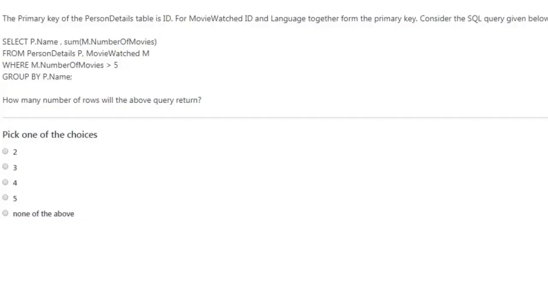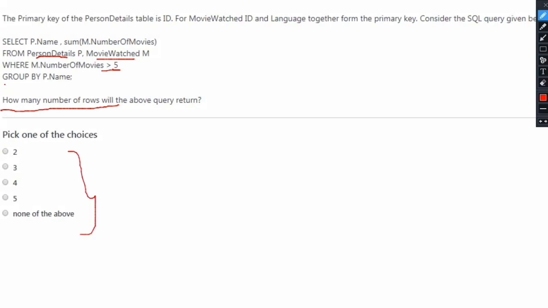The question asks: the primary key of the person details table is id. For movie watched, id and language together form the primary key. Consider the SQL query given below: select p.name, sum of m.number of movies from person details p, movie watched m, where m.number of movies is greater than 5 and group by p.name. How many rows will the above query return? Five options are given.